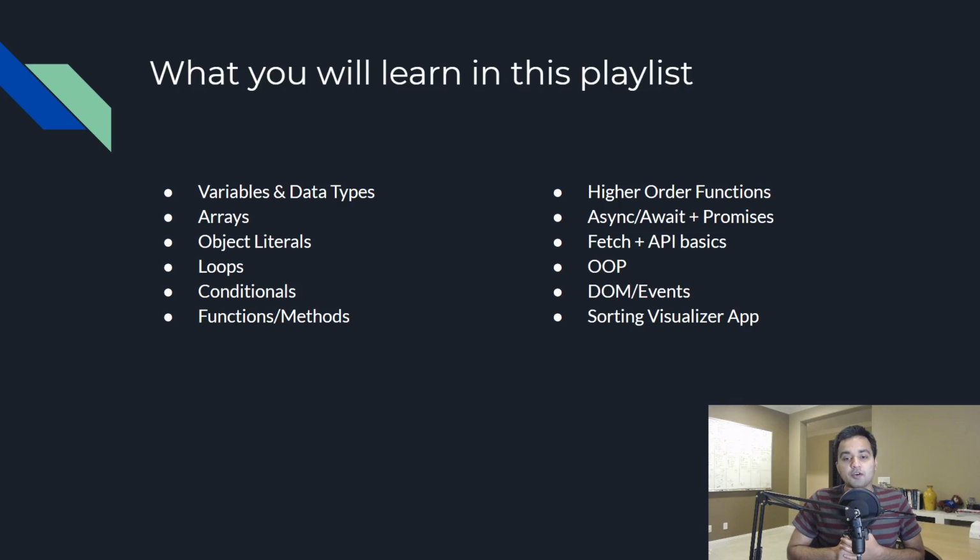We're going to go over how to retrieve data from an API, how to do object-oriented programming in JavaScript, and then how to work with the DOM and events. That's probably one of the most important things in this playlist. And then we're going to build a sorting visualizer application. So we're going to build a React app with HTML, CSS, JavaScript, where you can just choose the sorting algorithm you want, and it's going to visualize how the entries will be sorted. So yeah, that's what we're going to do in this playlist.